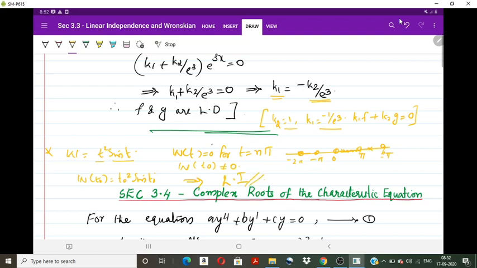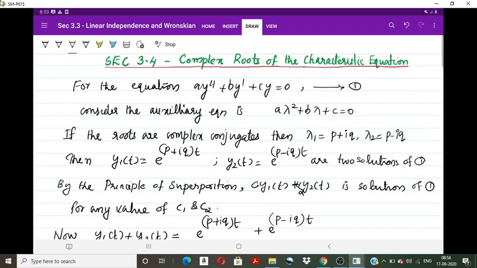This is because we only know the two functions, and it is not given that they are solutions of some homogeneous differential equation. If they were solutions of some differential equation, then this would not be the case.